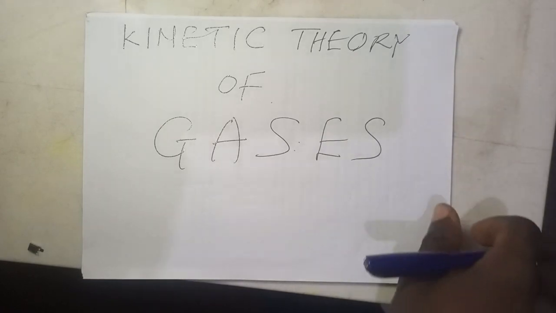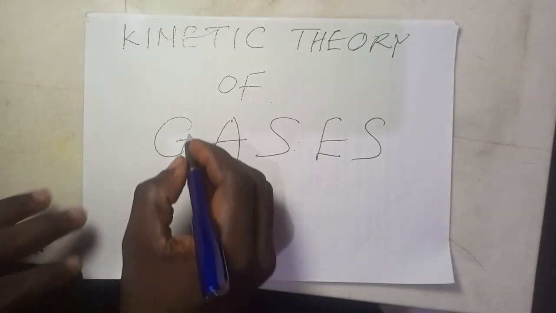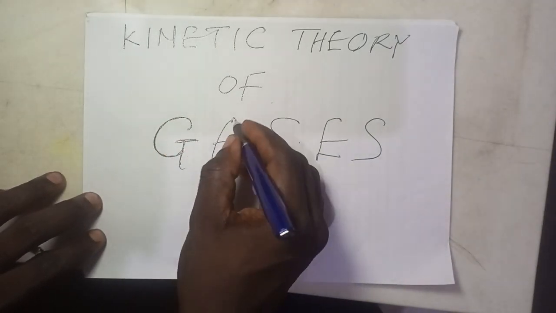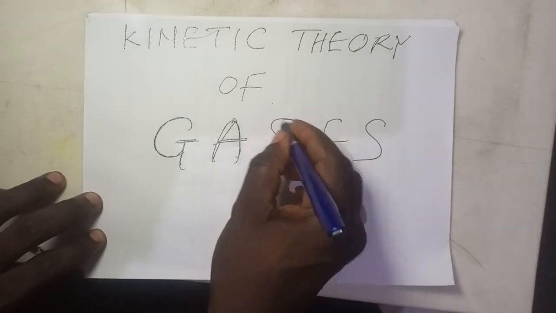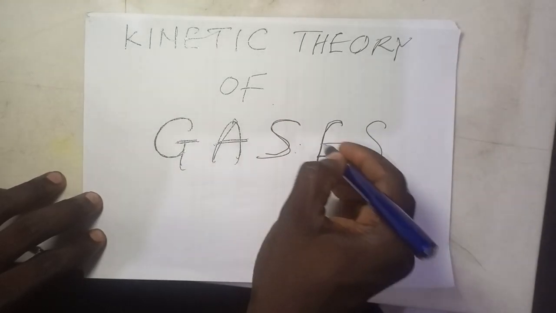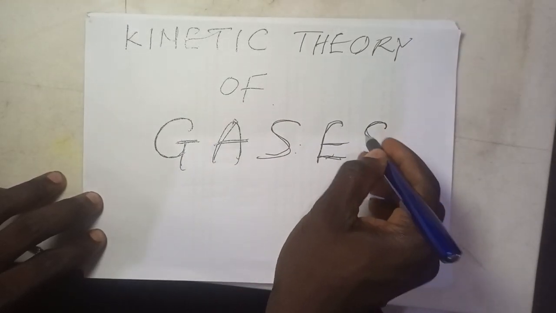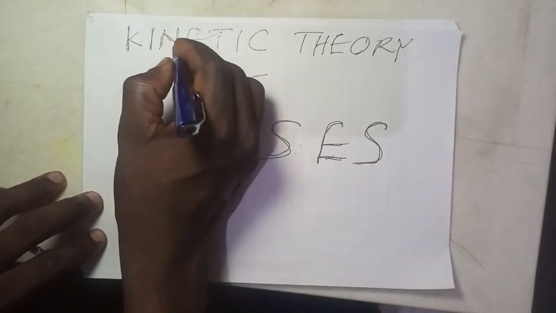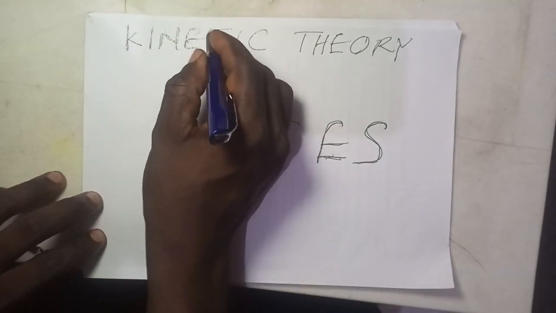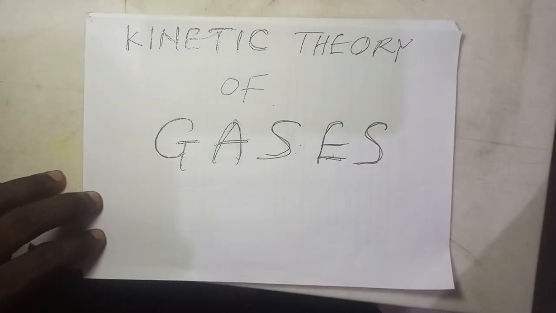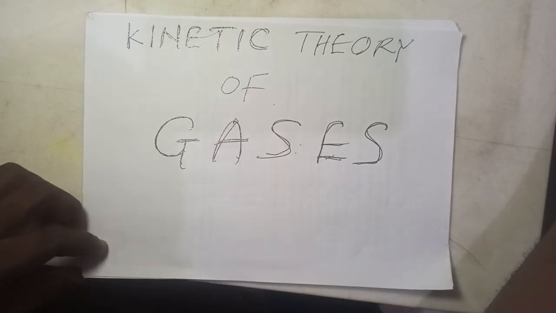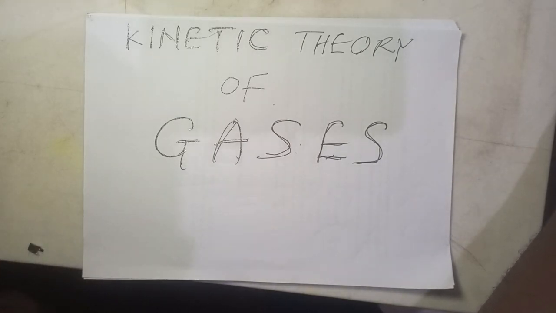First of all, permit me to say, what do we actually understand by the word kinetic? I have explained what a gas is. When we talk about kinetic, what do we mean by kinetic theory? Kinetic is related to movement, related to motion.